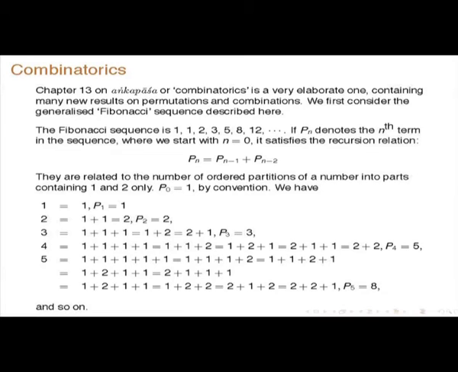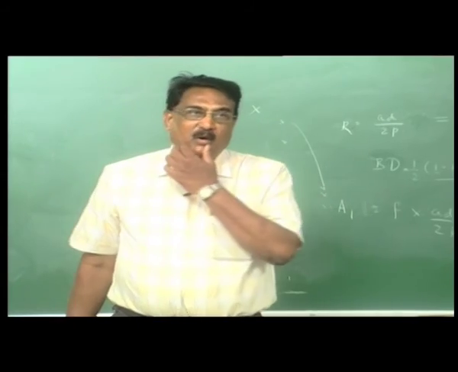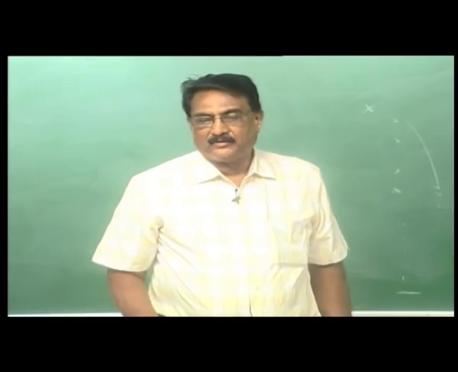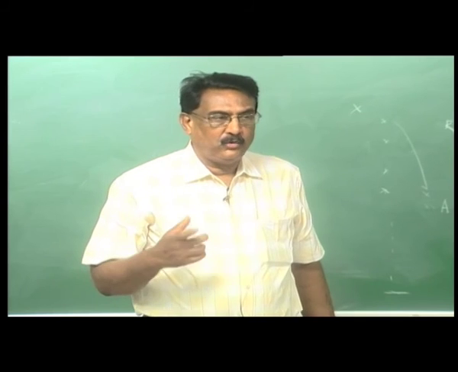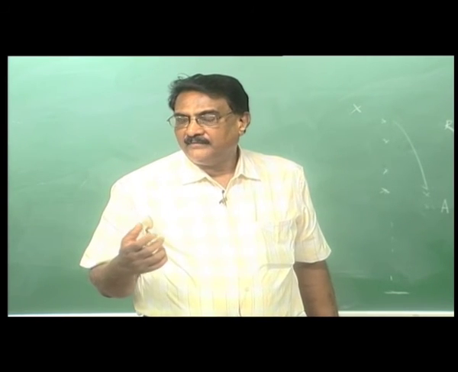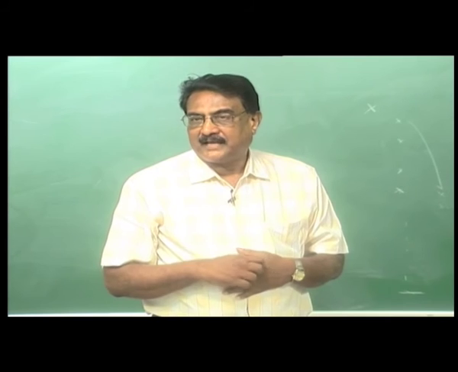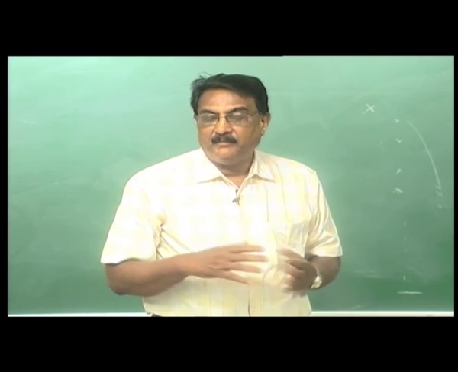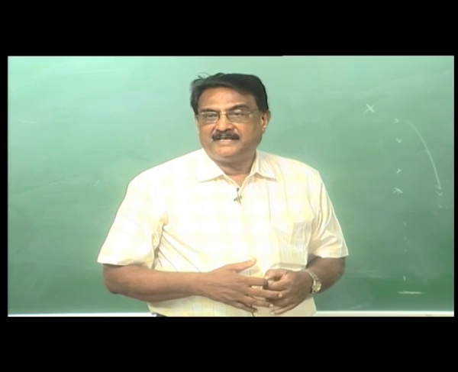The Fibonacci sequence is 1, 2, 3, 5, 8, 13, etc. And if Pn denotes the nth term in the sequence, it satisfies this relation. The same thing as what Professor Srinivas talked about. He was using the symbol S instead of P. He was also explaining how it occurs naturally: suppose you assign the value 1 to a Laghu and 2 to a Guru, okay. Then with a given number of matra, that is the total number, how many possibilities are there, you see.